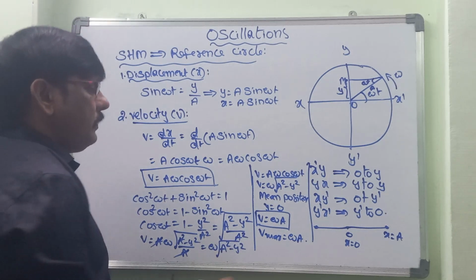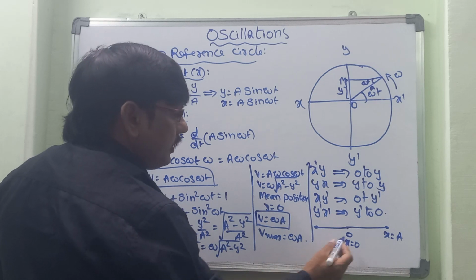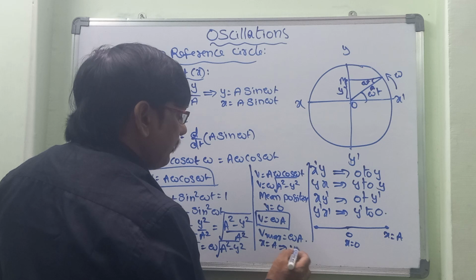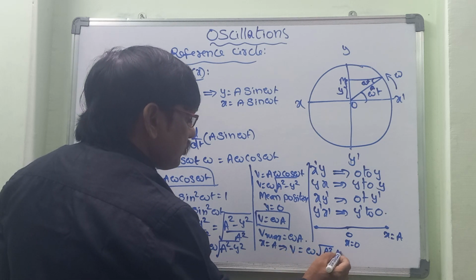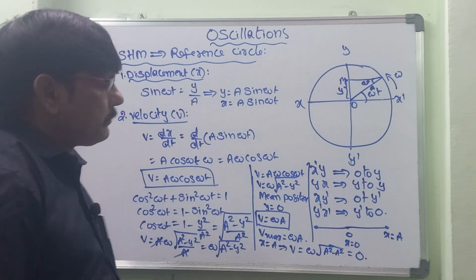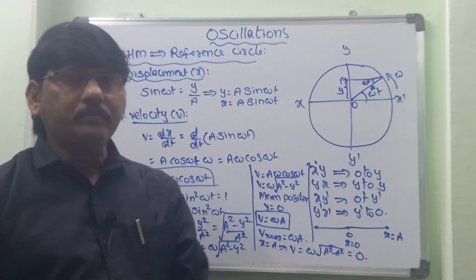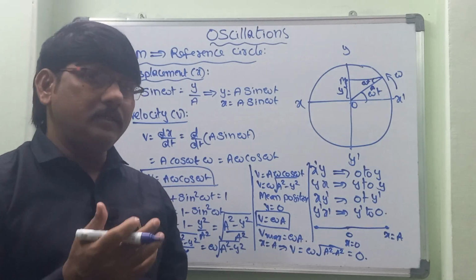Then what about the extreme position? At the extreme position, x is equal to a. Then what will happen? v is equal to omega square root of a square minus a square, which is equal to 0. These two points have to be kept in mind. At mean position the velocity is maximum, and at the extreme position the velocity is 0.